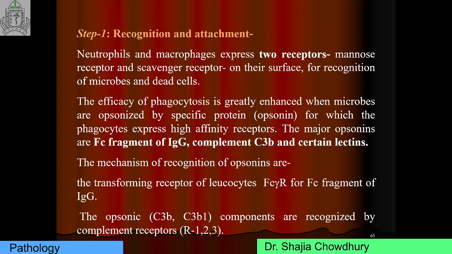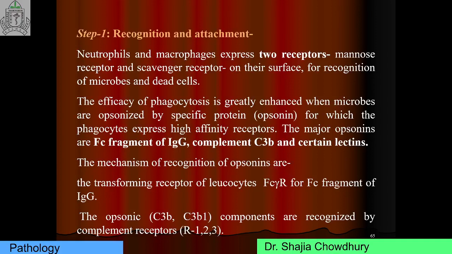So recognition and attachment mainly occur by opsonin. Opsonin is a specific protein which enhances phagocytic activity, and the major opsonins are the Fc fragment of IgG, complement C3b, and certain lectins. The receptors for these opsonins are located on the phagocytic cell surface. The receptor for the Fc fragment of IgG on leukocytes is Fc gamma R.